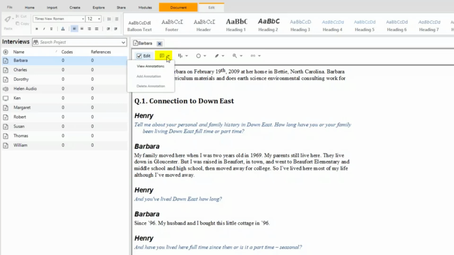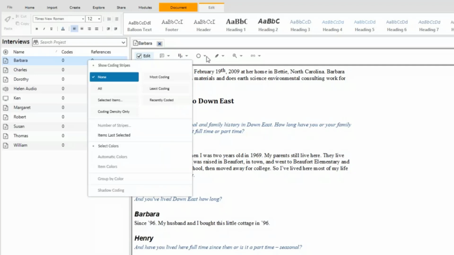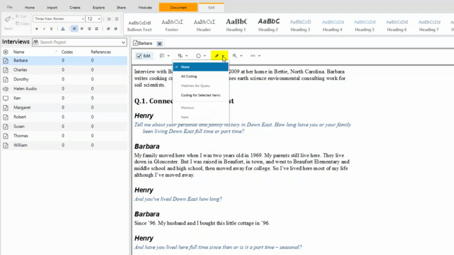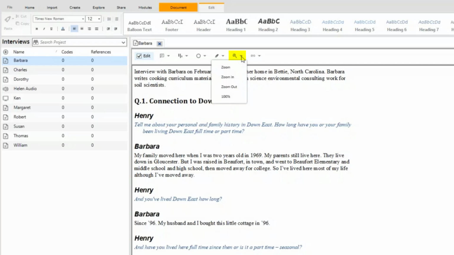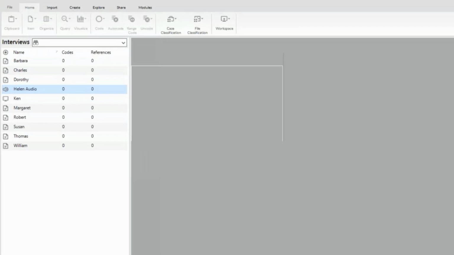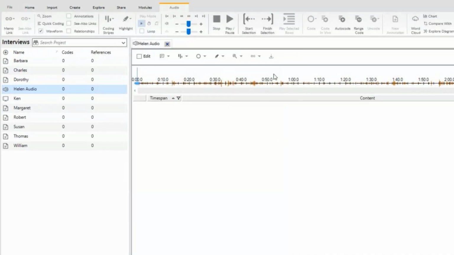I have a place where I can view annotations, where I can bring up coding stripes, where I can code or uncode, where I can highlight, I can zoom in, and then where I also can view or create see also links. Now when I open up my audio file here, so this is an audio, I can come up to the audio menu bar and play.